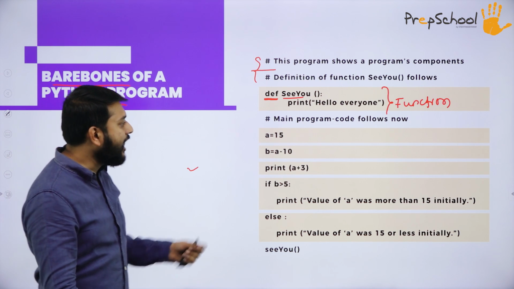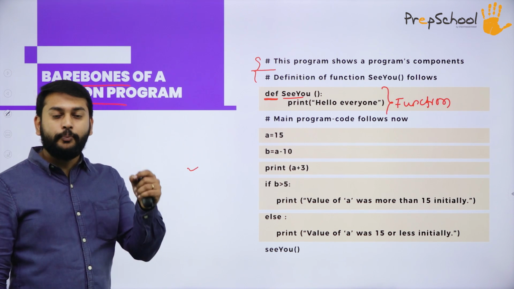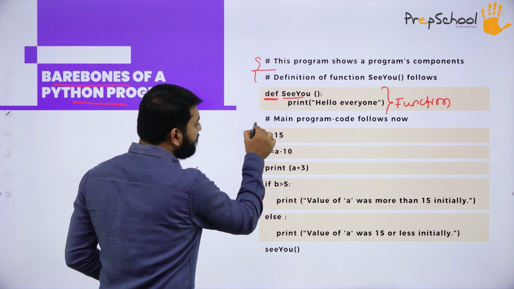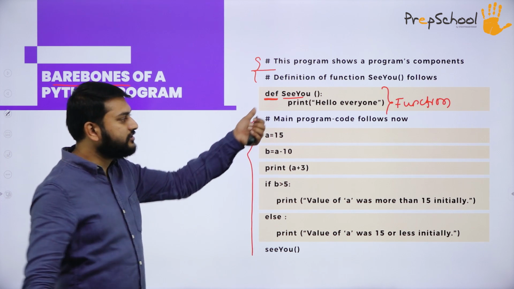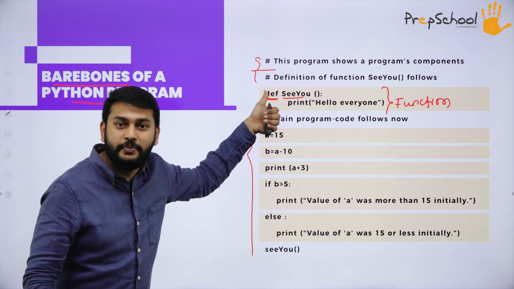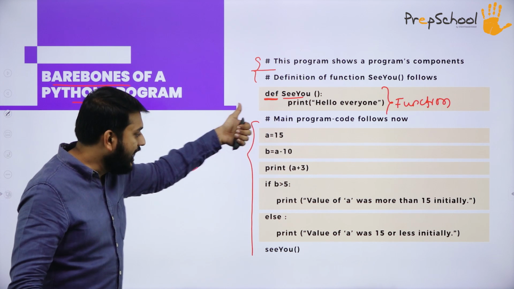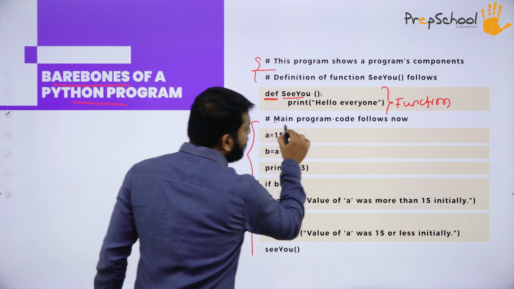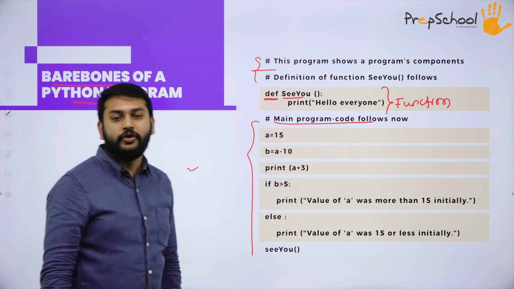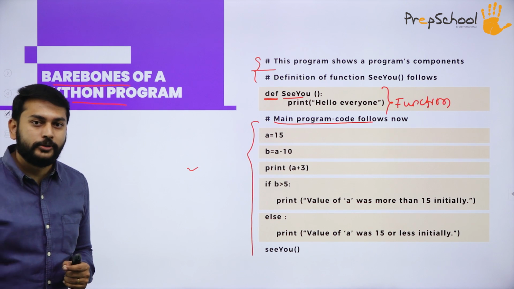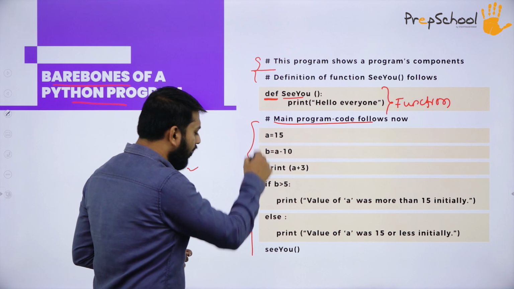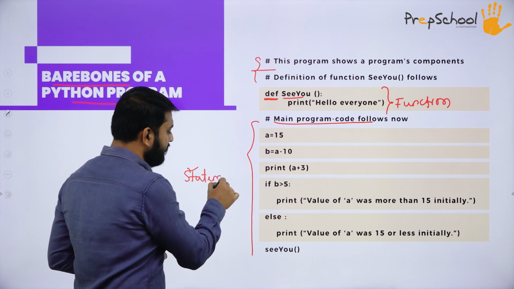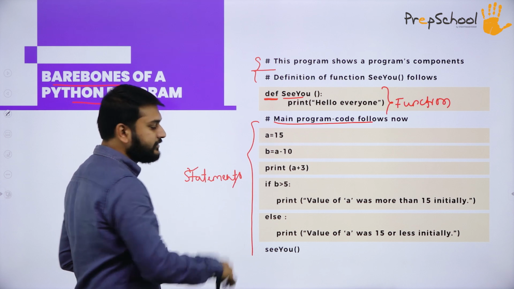So what do I have after that? The main program code you will have after your function. So this is my function, which I will have in the beginning. After that I will have my program, which I will call the main program code. Please understand, all these things I will call statements.